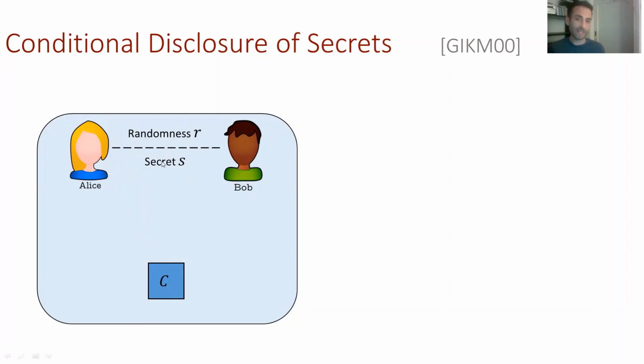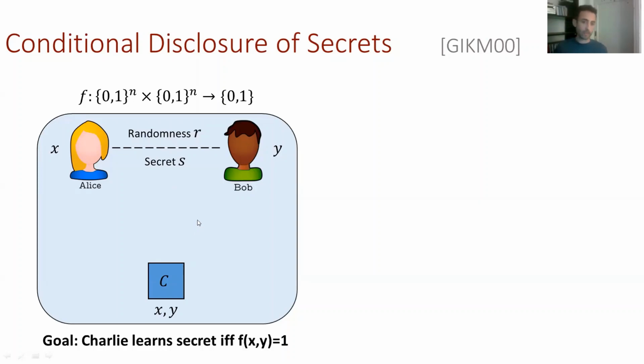And Alice and Bob hold a secret S, and we want them to disclose it to the referee only when a specific condition occurs. And that is when the predicate that takes their inputs, Alice has an input X and Bob has an input Y, outputs 1. So if the predicate outputs 1, Charlie should learn the secret, and if it outputs 0, Charlie should learn nothing about the secret. And Alice and Bob do it by sending 1 message each to Charlie. They're not allowed to talk to one another, and Charlie even knows their input, so their only advantage over Charlie is their random string.